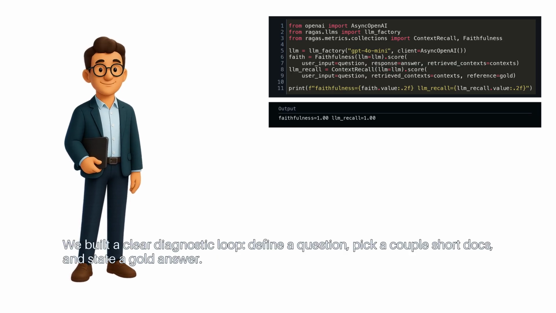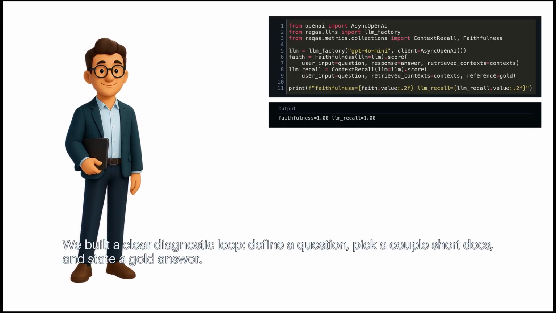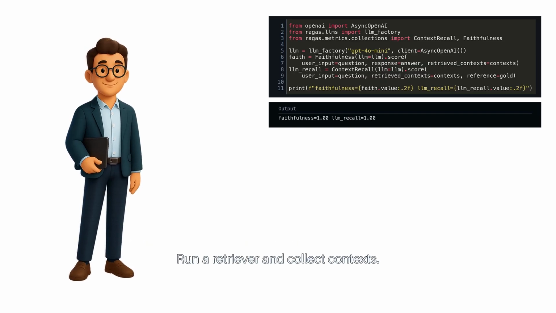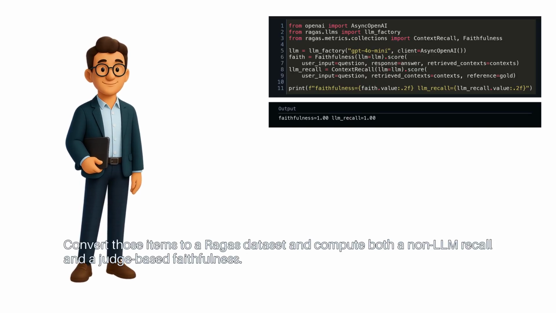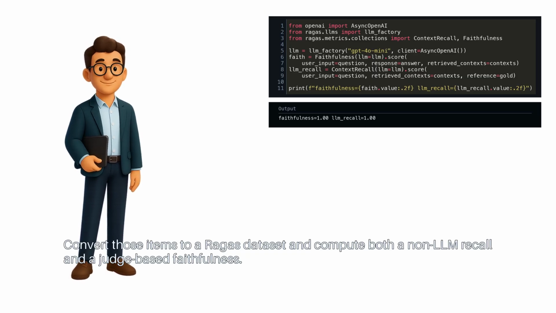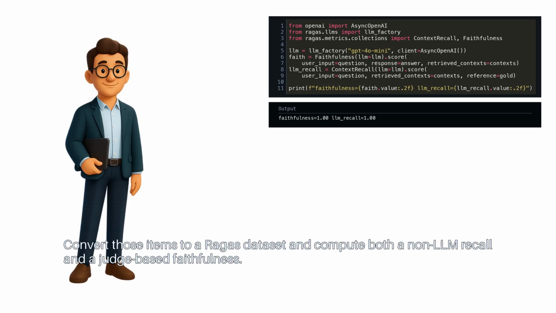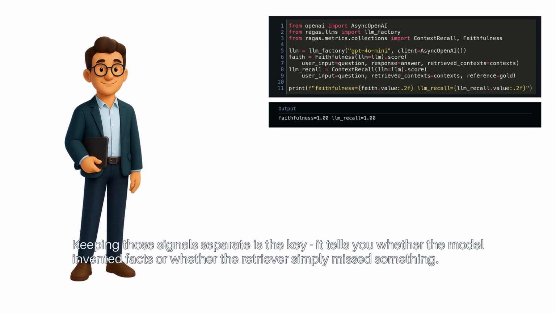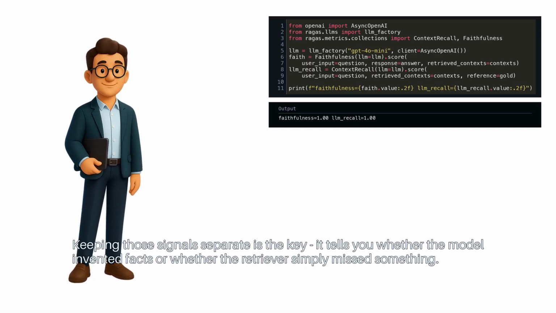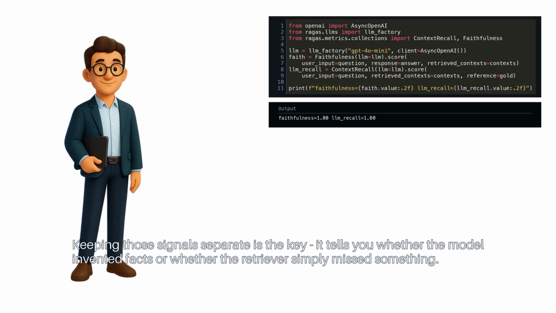We built a clear diagnostic loop. Define a question, pick a couple short docs, and state a gold answer. Run a retriever and collect contexts. Convert those items to a Ragas dataset and compute both a non-LLM recall and a judge-based faithfulness. Keeping those signals separate is the key. It tells you whether the model invented facts or whether the retriever simply missed something.